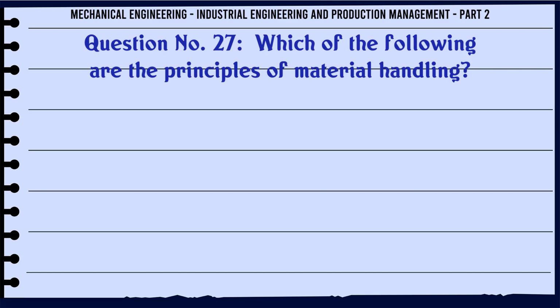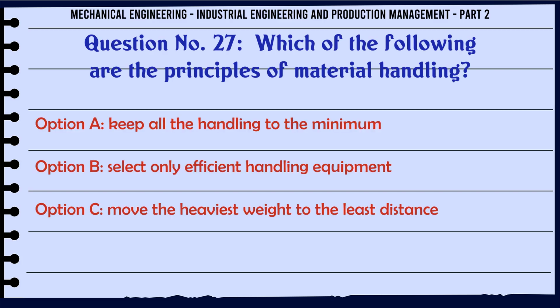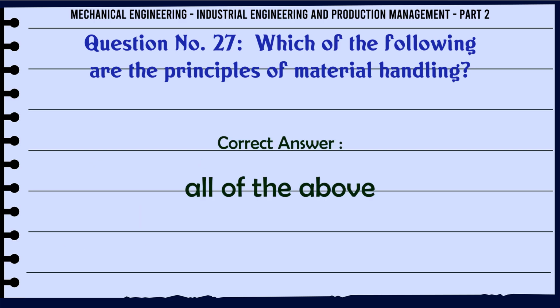Which of the following are the principles of material handling? A. Keep all the handling to the minimum. B. Select only efficient handling equipment. C. Move the heaviest weight to the least distance. D. All of the above. The correct answer is all of the above.